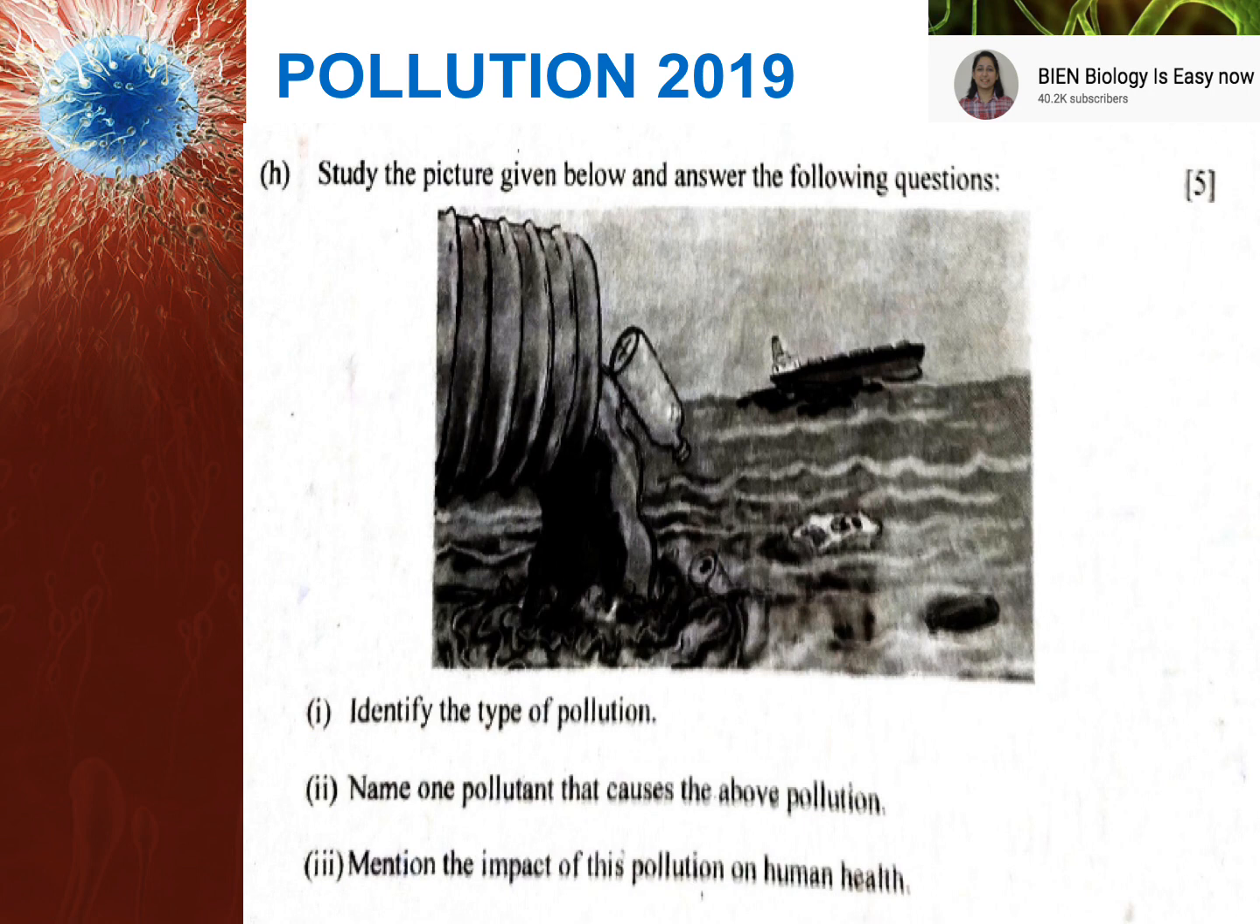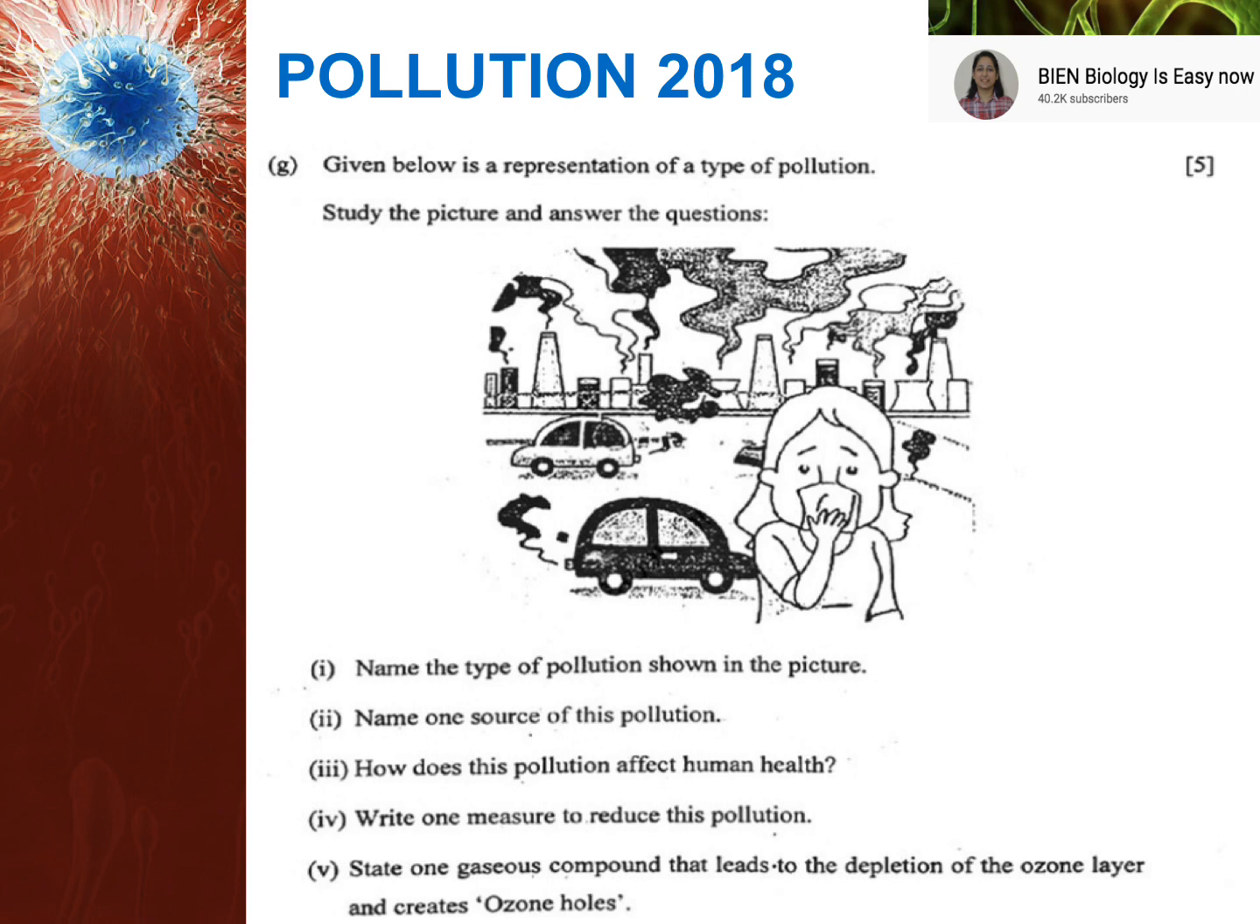So this kind of question was there in 2018 also. So the pattern remains the same. That means you get a compulsory pictorial question. So we were expecting in 2020 also you would get a pictorial question in section 1 which would be compulsory. Herein in 2018 it was a picture showing air pollution, where you name the type of pollution, one source of this pollution, the harmful effect of pollution, the measures to reduce this pollution, and then they also talk about ozone holes. So this is something which you get from pollution.